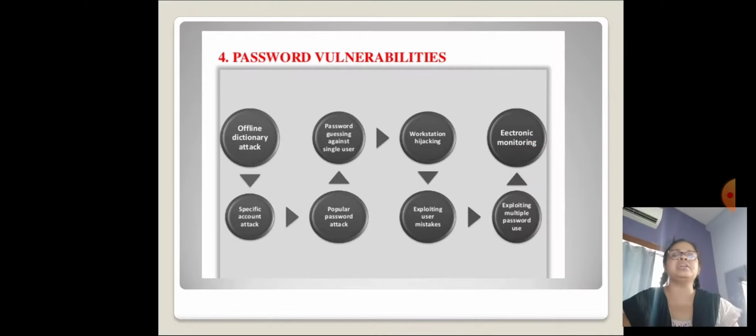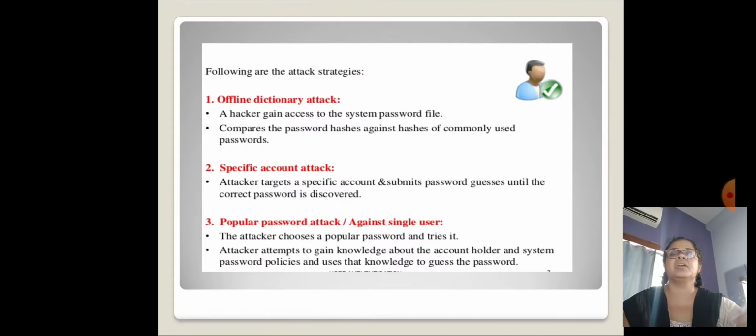These are different types of password vulnerabilities. Following are the attack strategies. There are different attacking strategies which are to be kept in mind.